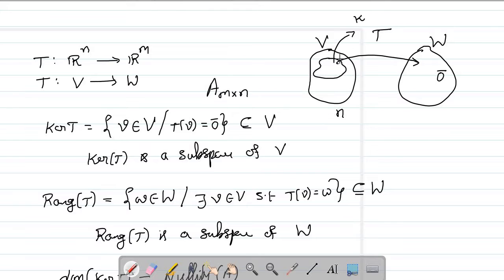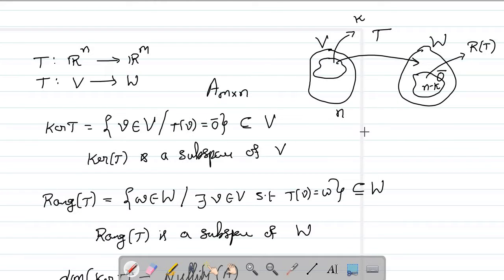Here the K dimension is lost to 0. So now how much dimension is left? We are left with n minus K dimension. So if you look at the range of T, its dimension is going to be n minus K.